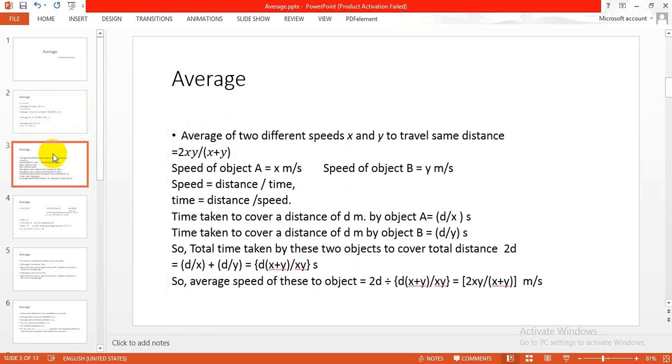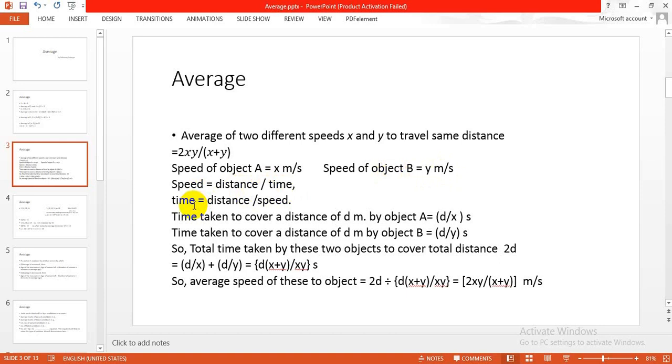The average of two different speeds x and y to travel the same distance is equal to 2xy by x plus y. Now let us discuss how it will come. Suppose there are two objects. The speed of object A is equal to x meter per second and the speed of object B is equal to y meter per second. Speed is equal to distance by time, and from that we can derive time is equal to distance by speed.